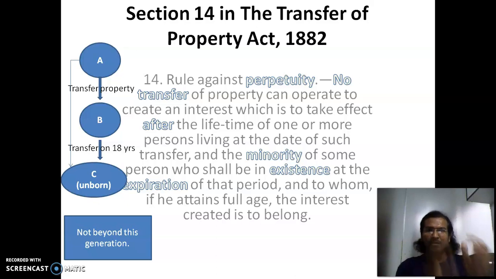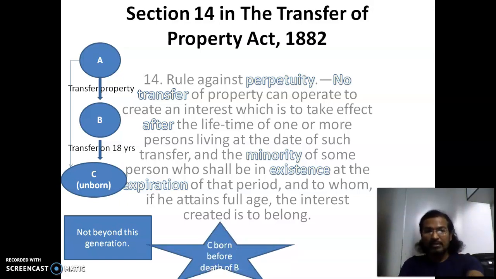That is the life interest of B, plus when the unborn child is born, he attains his maturity or majority, that is 18 years. So that is rule against perpetuity.